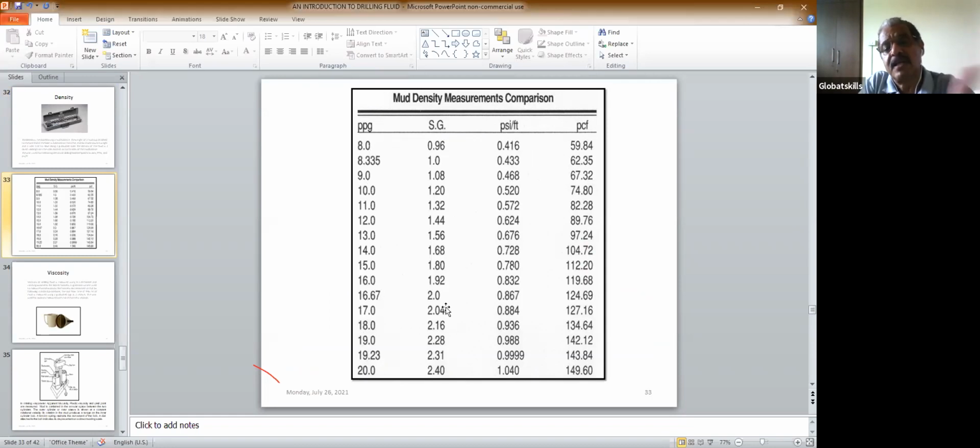If you're using this one, some people, like I can tell you, when I was working in India before going to the Middle East, I was conversant with specific gravity. But when I went to the Middle East, people were using PPG. So I had a problem immediately, because I had a clear conception about specific gravity. So I was referring to this table to know, okay, this many SG is this many PPG. So that was for my conditions.